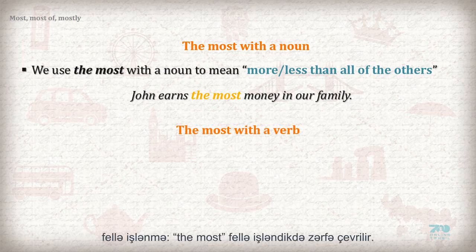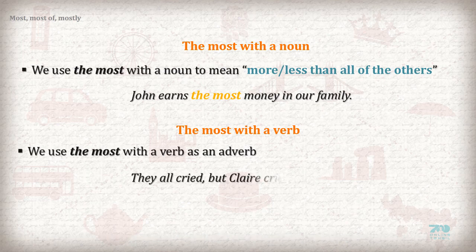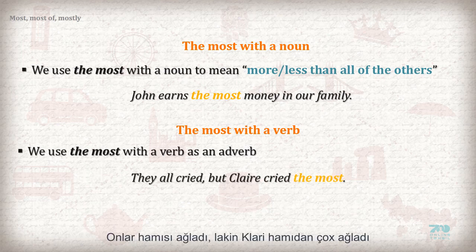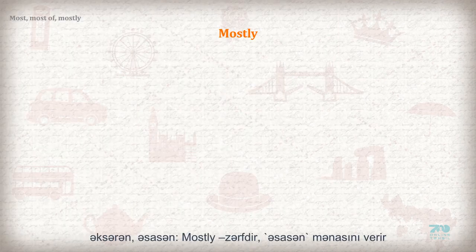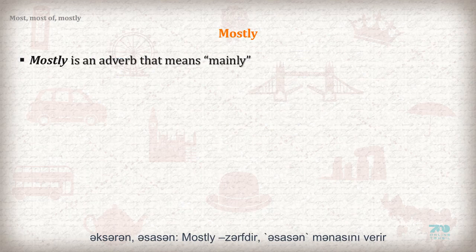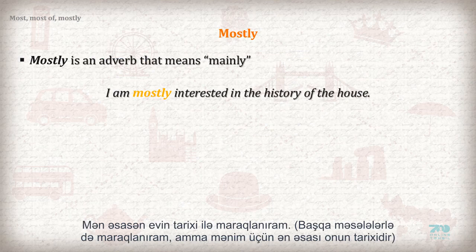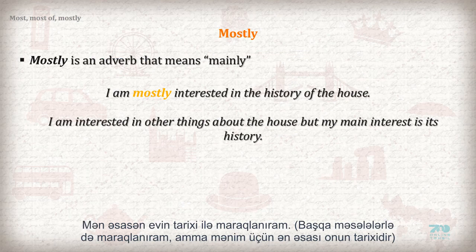The most with a verb. We use the most with a verb as an adverb. They all cried, but Claire cried the most. Mostly. Mostly is an adverb that means mainly. I'm mostly interested in the history of the house. I'm interested in other things about the house, but my main interest is its history.